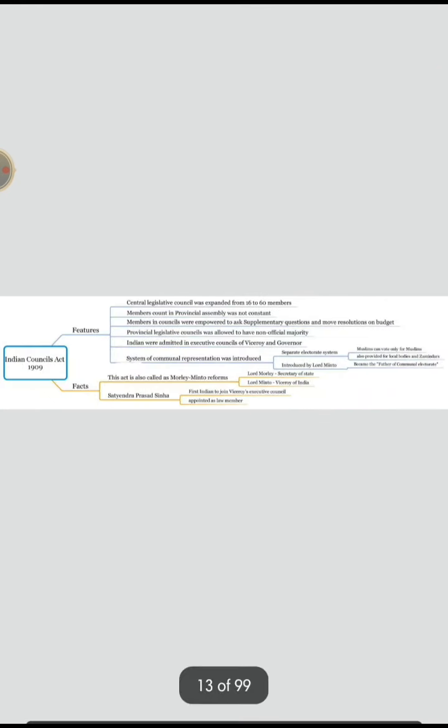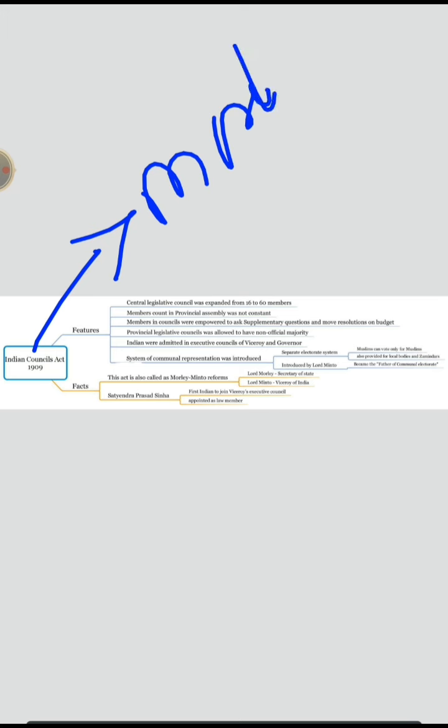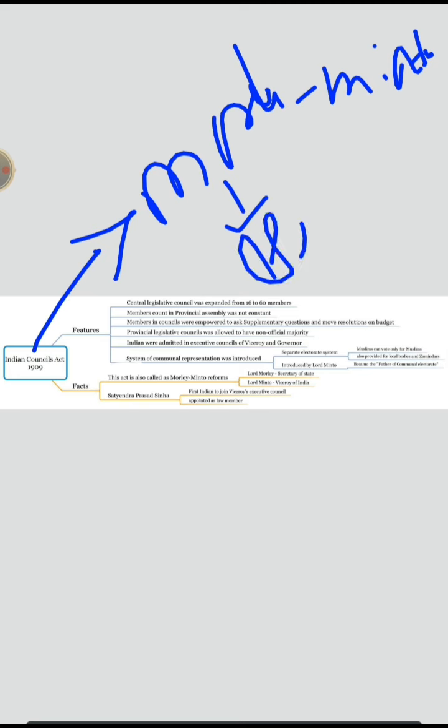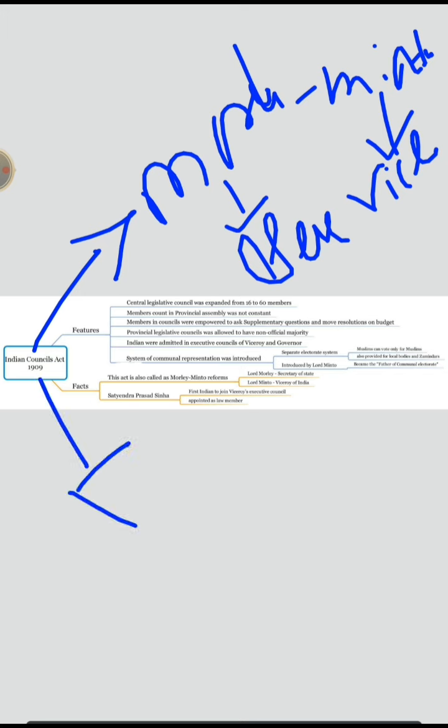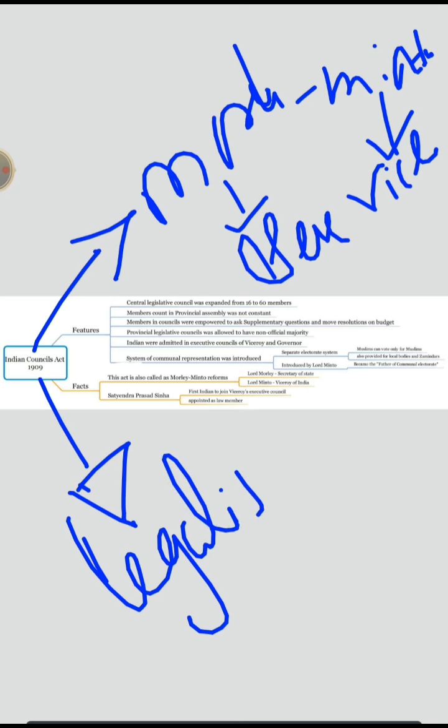Let us move towards the Indian Councils Act 1909. It is also called the Morley-Minto reforms. Now who is Morley? He is the Secretary. Who is Minto? He is the Viceroy. It also legalized communalism.